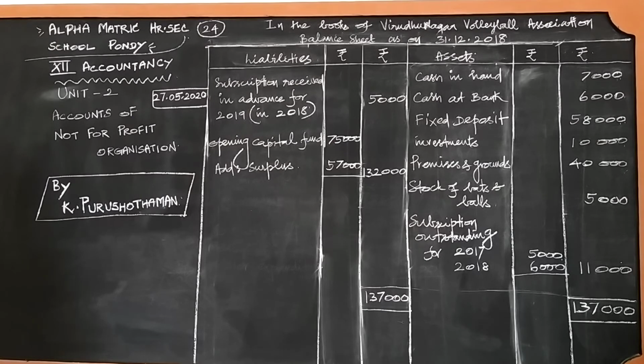Only those items will appear under the income and expenditure account. And finally, for items related to any year, whether past, present or future, whatever the amount, if it is a receipt we write it on the receipt side, and if it is a payment we write it on the payment side.